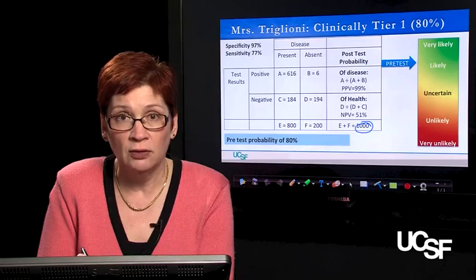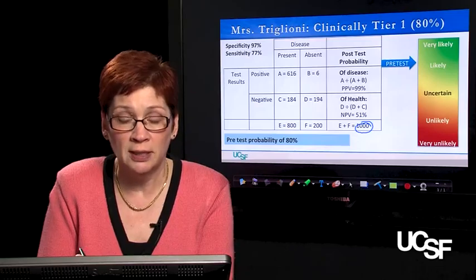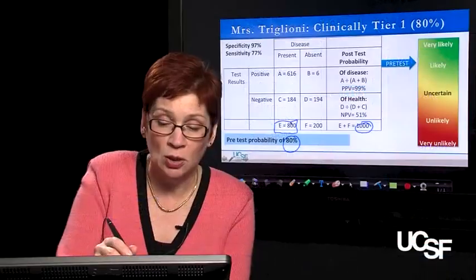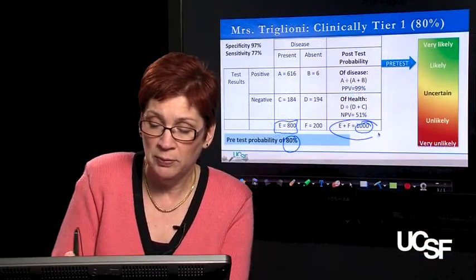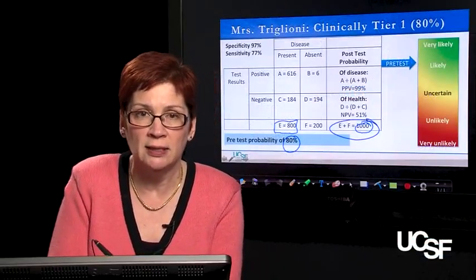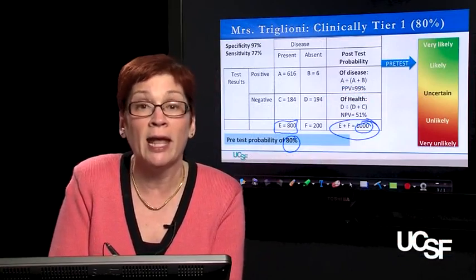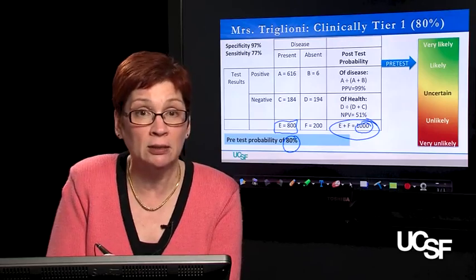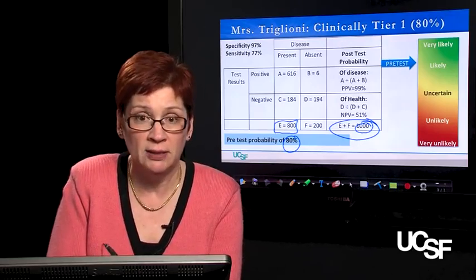And then to fill in the test, first we use our pretest probability of 80% to fill in this quadrant here, the quadrant E, which is all people within the total population who actually have the disease. And we're estimating that about 80% of people who look like Mrs. Triglione does in this clinical situation will turn out to have this disease.